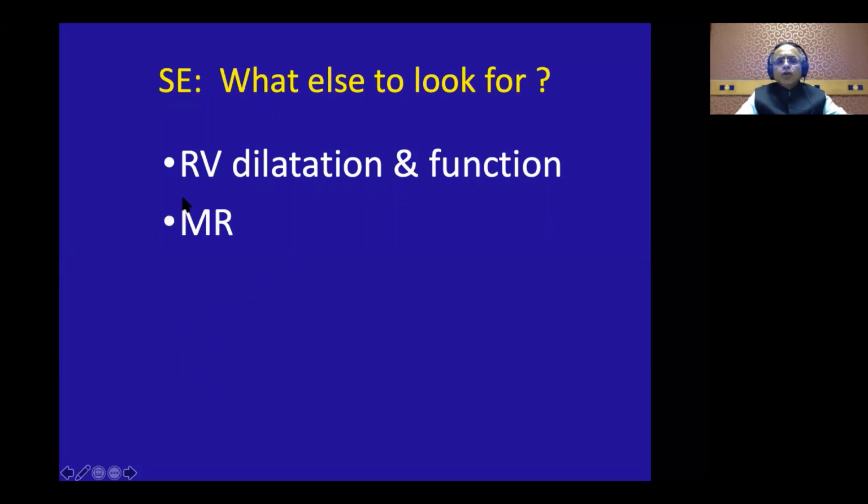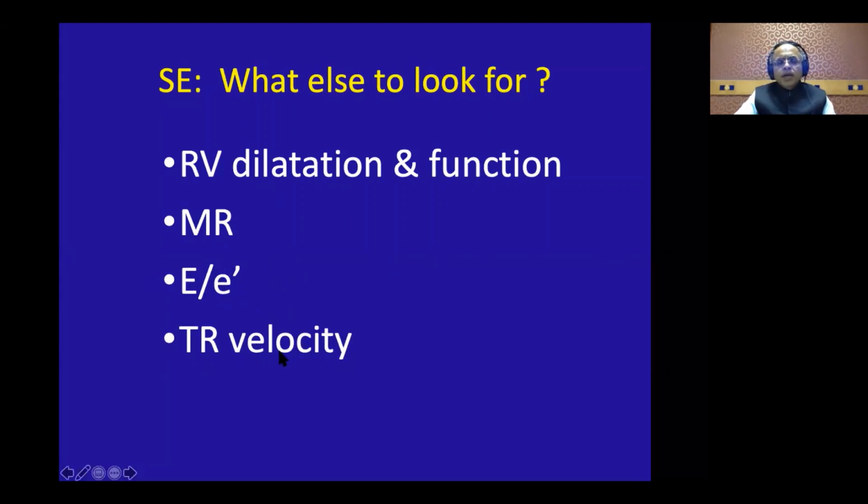Then you look for a new onset MR. That is a very interesting thing. This can happen not only for myxomatous mitral valve disease, but also because of trivial triple vessel disease. And these patients will present with, say, a flash pulmonary edema or a significant dyspnea on exertion. When you get your patients breathing down, you can just look at the E by E prime. So if the E by E prime goes above 15, that tells you that the LV filling pressure has increased, and you can pick up the HFpEF patient there.